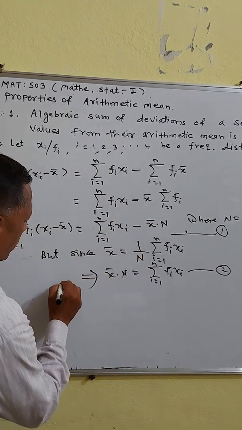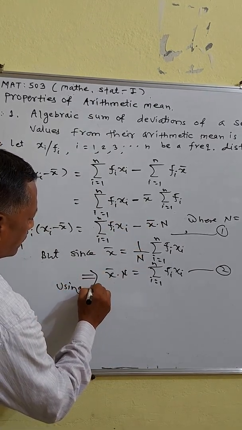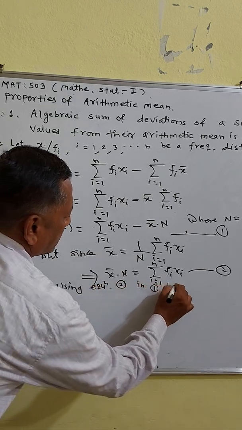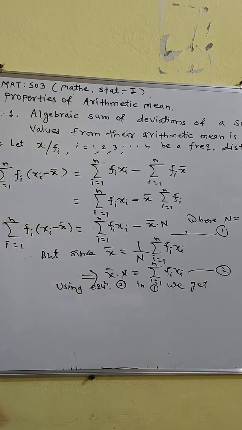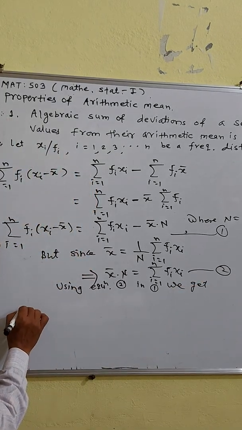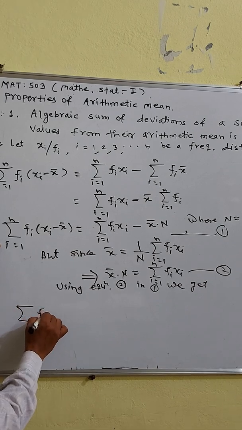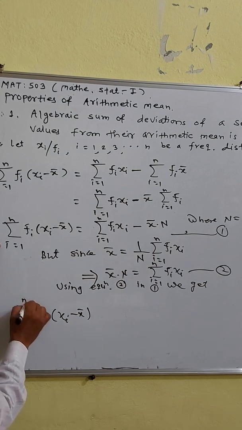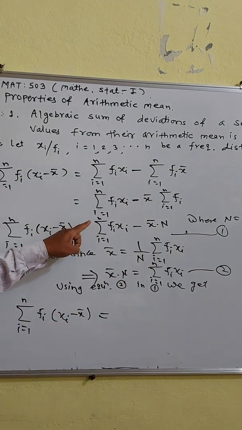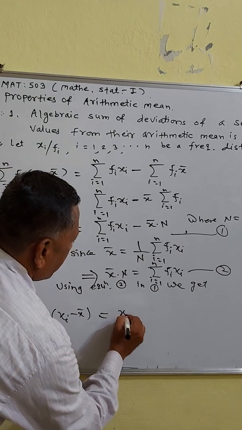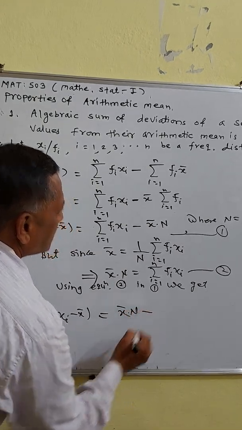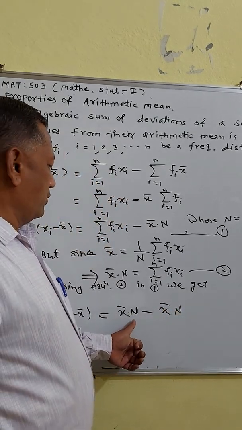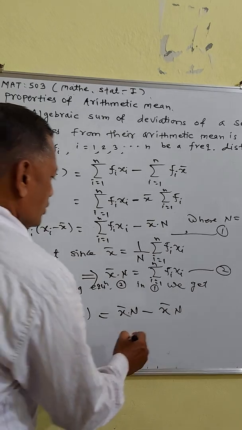Then you use 2 in 1. Using equation 2 in 1, we get summation of fi into (xi minus x bar), i going from 1 to n, is equal to the value of summation of fi xi, which is x bar into N, minus x bar into N. X bar into N minus x bar into N is equal to 0.